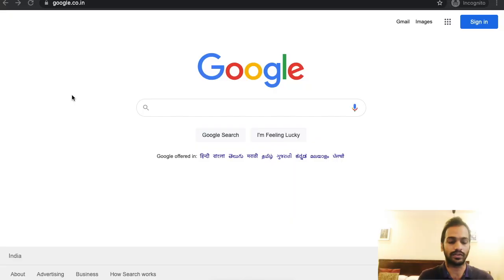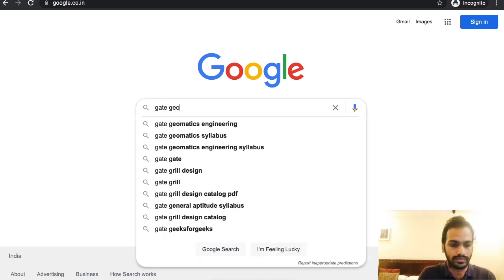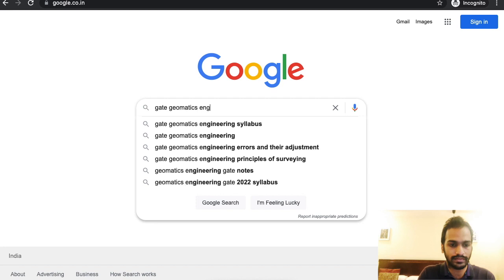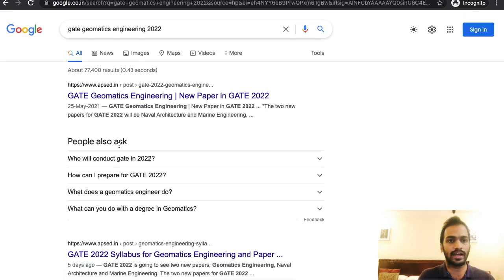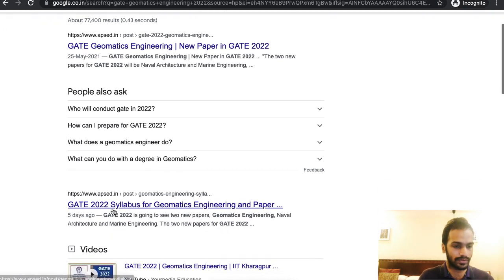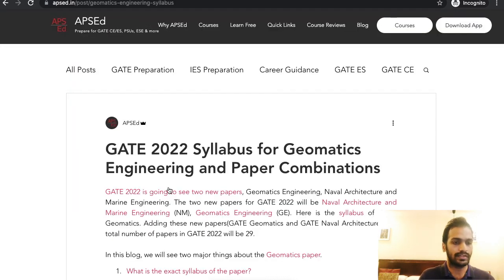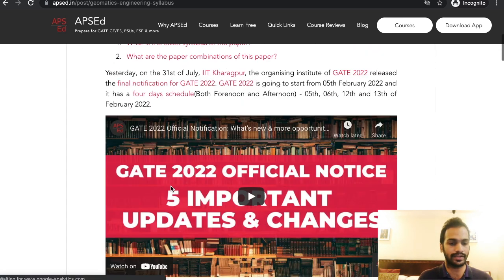So let us jump into the syllabus, and side by side I'll also tell what we will be covering. Let me type out GATE Geomatics Engineering 2022. If you see, we have already written blogs about it, you can check it out. All the syllabus and necessary information is out.